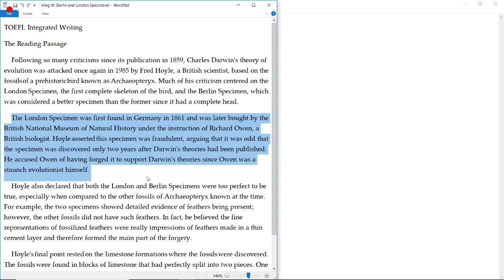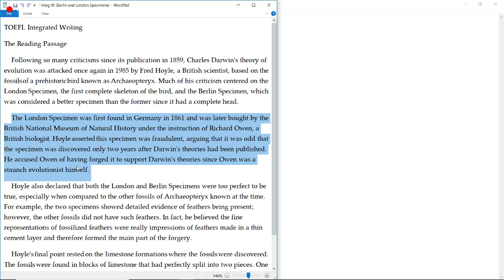"The London specimen was first found in Germany in 1861 and was later bought by the British National Museum of Natural History under the instruction of Richard Owen, a British biologist. Hoyle asserted this specimen was fraudulent, arguing that it was odd that the specimen was discovered only 2 years after Darwin's theories, blah, blah, blah. He accused Owen of having forged it to support Darwin's theory since Owen was a staunch evolutionist himself."